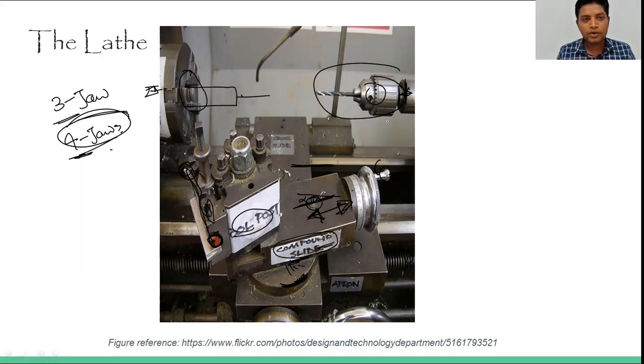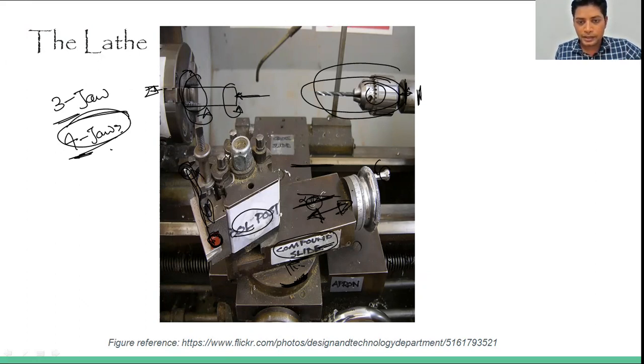Because now you can see that this is a chuck, and whatever shaft is mounted over it will rotate. When inserting the tool, one of them needs circular motion. So when the tool is stationary and the workpiece is rotating, we can manage the removal of the chips or material that is removed. So drilling can be done on this portion as well by mounting the bit on the tailstock.